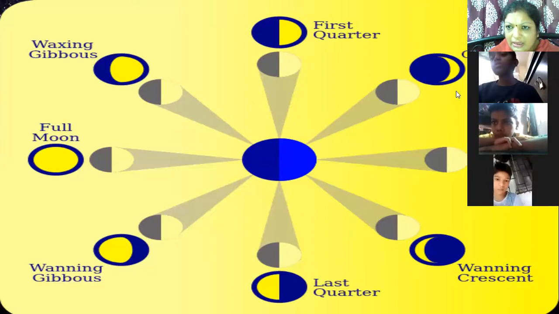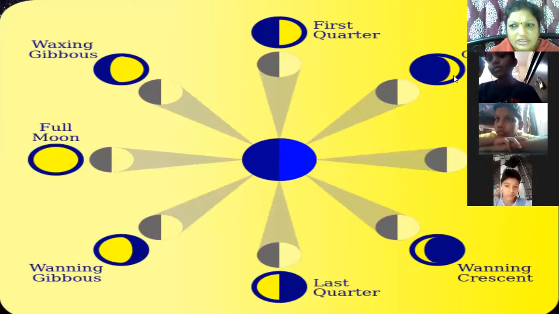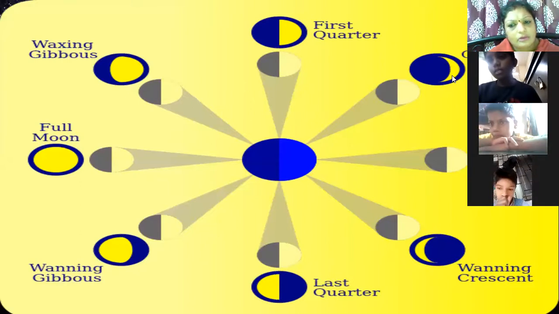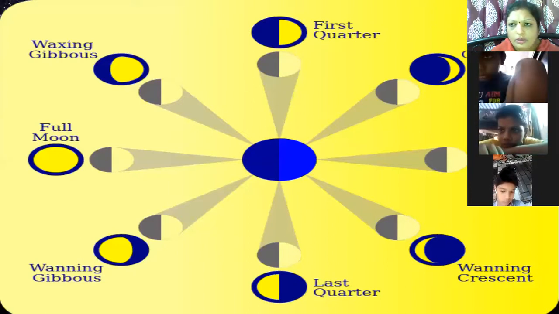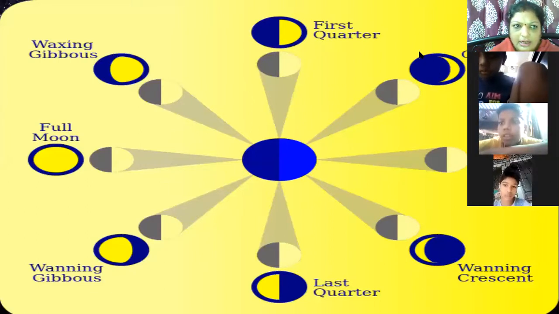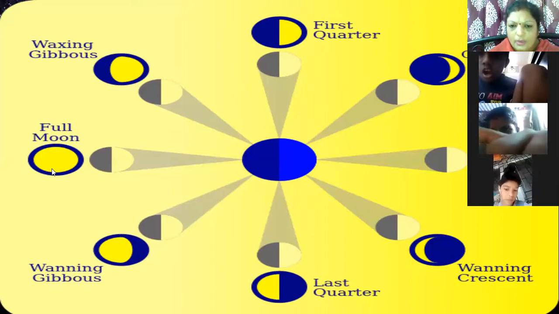But slowly, look at this picture. Here you can see a little part is being lighted. And when you go ahead, you can see in this picture, half part of the moon is lighted. So it's a new moon, and we have the waxing crescent, the first quarter, waxing gibbous, where the lighted part is becoming more. And here it comes when it is the full moon.